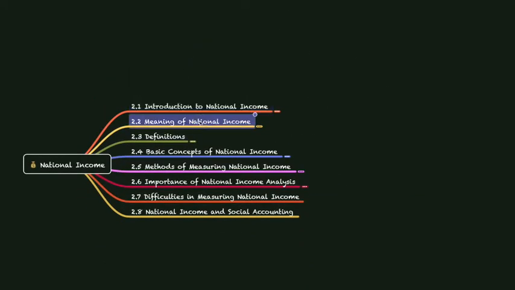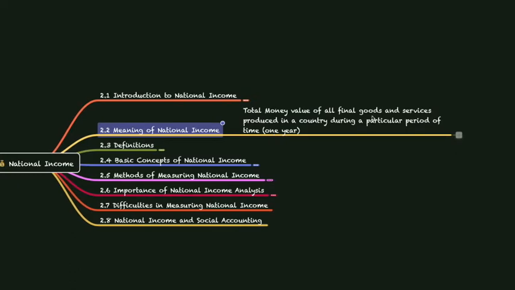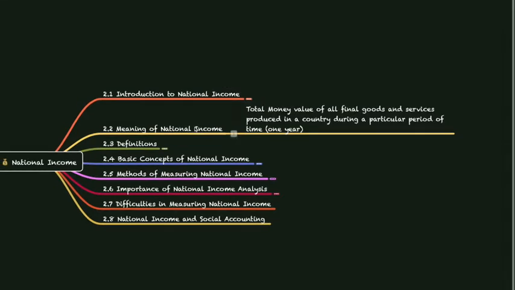Now let's see the meaning of national income. National income is nothing but the total money value of all the final goods and services produced in a country during a particular period of time, let's say 1 year. Let me explain it once again. In 1 year, how many goods and services are produced in a country, and we have to take the money value of all the goods and services produced in that country in that 1 year. This money value is called national income.